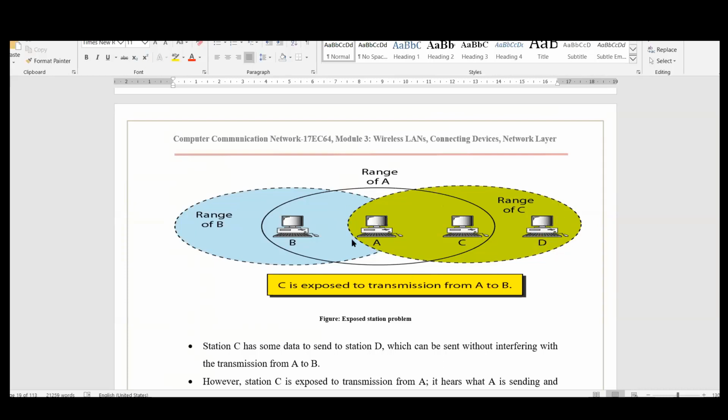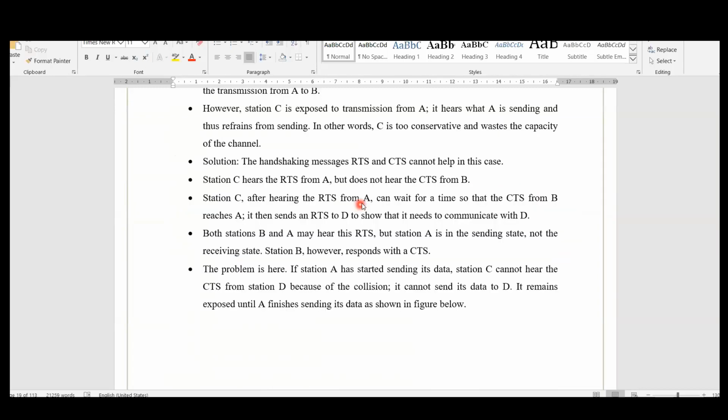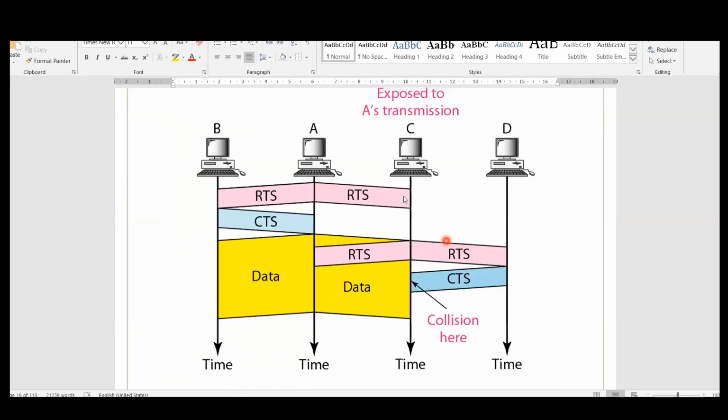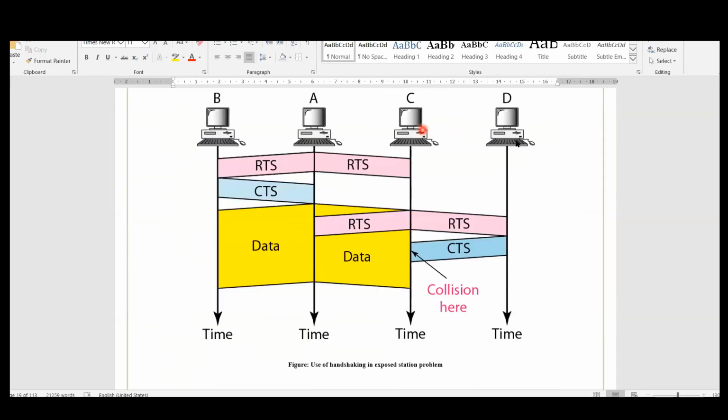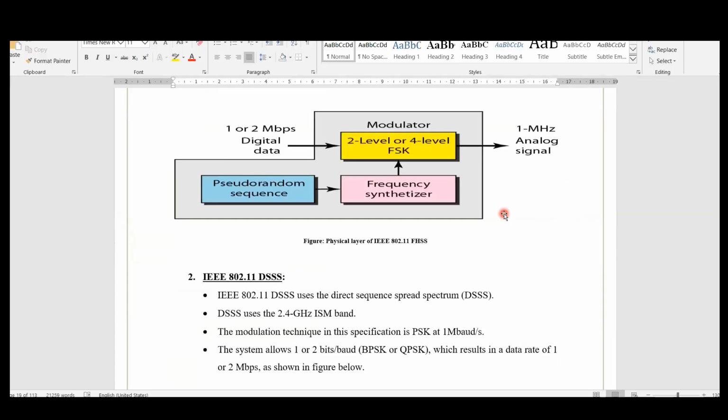So that is why, when C is sending the data, A will react. When the data from A is coming here and the request from D arrives, both collide here. This collision will lead to no communication between C and D. I think the doubt is clear. We'll move ahead.